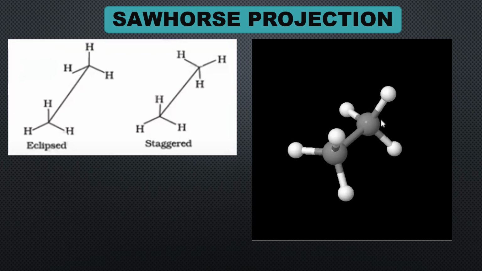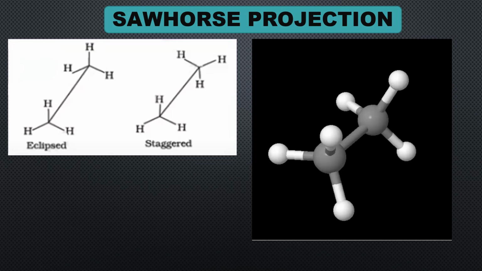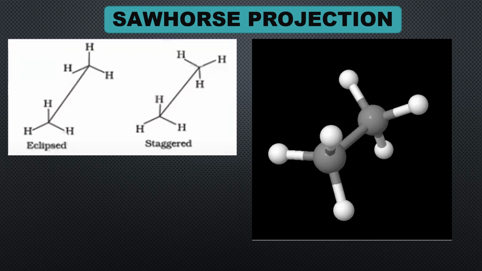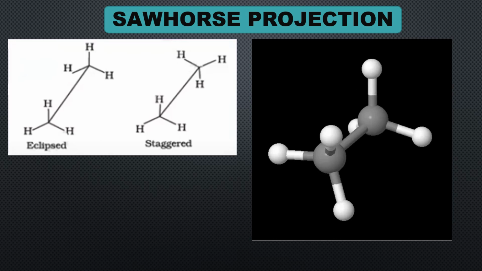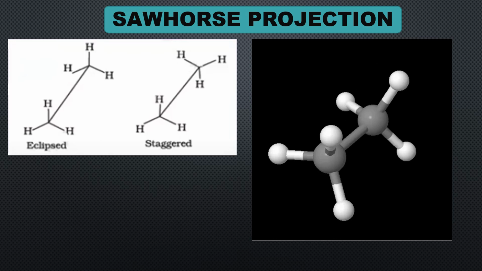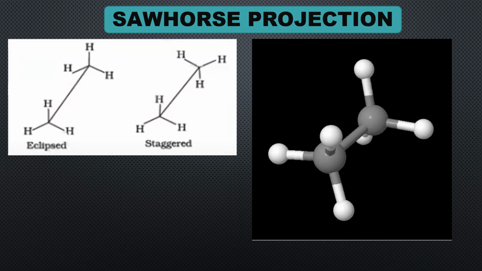Now let us see once again the formation of different conformers of ethane. Yes, this is the eclipsed conformer of ethane. A 60-degree rotation gives the staggered conformer. Another 60 gives the eclipsed conformer. Now we shall do a complete rotation.